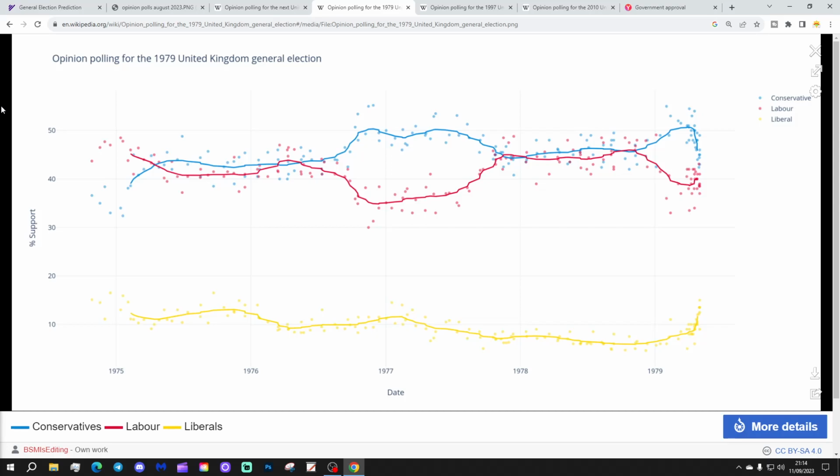So how does that compare to previous change elections? This is how the opinion polls look for the October 1974 to May 1979 Parliament. This is the time before the change election that swept Mrs Thatcher into power. In the last year of the Parliament, from 1978 to 1979, we actually, through most of it, saw a significant narrowing of the polls back to the Labour government. Through the middle part of the Parliament, through 1976, especially 1977, we get a large Conservative lead over Labour.